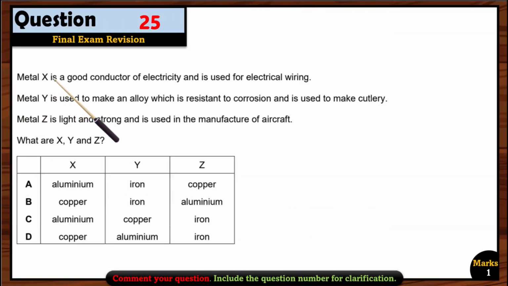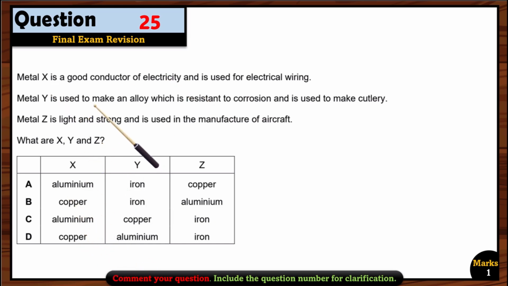Question 25. Metal X is a good conductor of electricity and is used for electrical wiring. Metal Y is used to make an alloy which is resistant to corrosion and is used to make cutlery. Metal Z is light and strong and is used in the manufacture of aircraft. What are X, Y, and Z? So for this one, you have to memorize the uses of the metal. Remember that for electrical wiring, you can use any other metal, but the best option should be copper. Okay, so X should be copper.